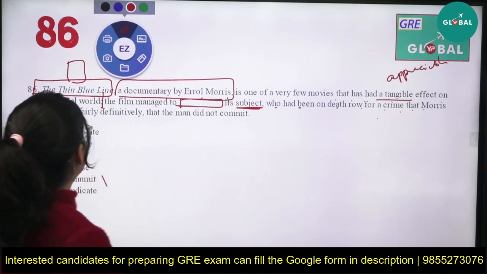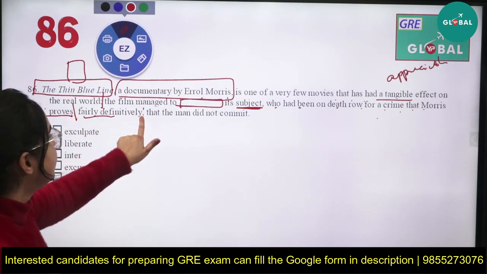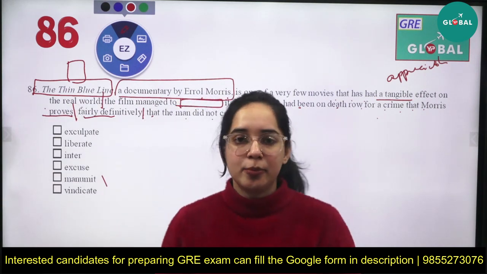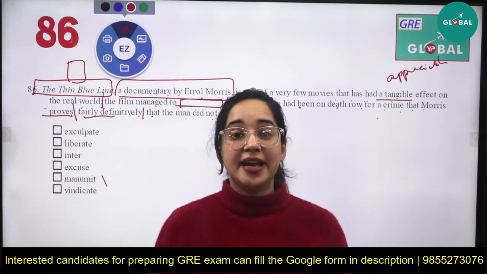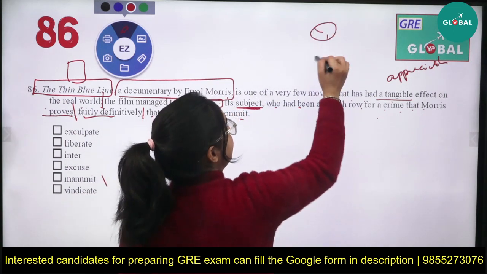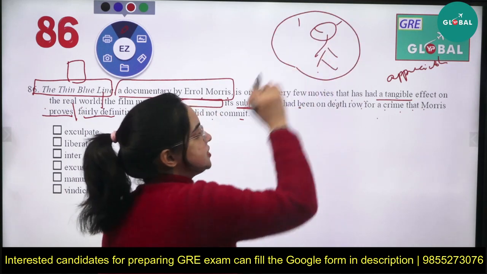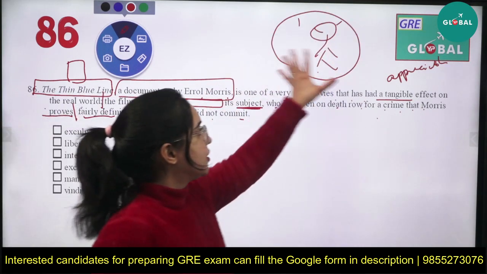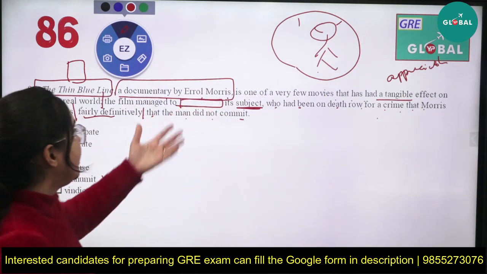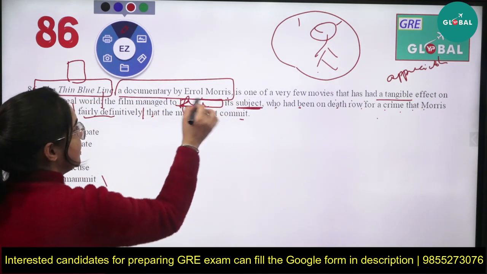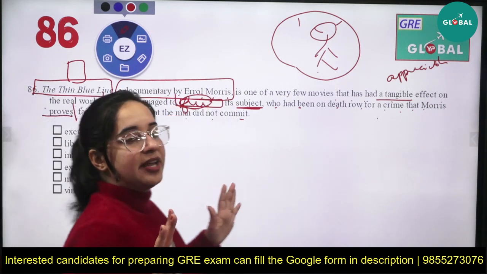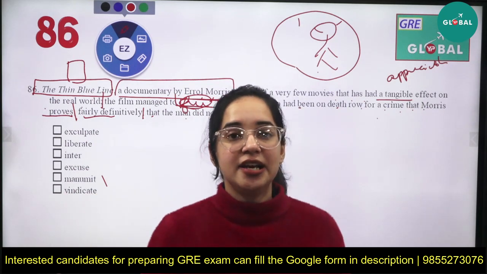That Morris proves fairly, definitively that the man did not commit it. But in this documentary, at the end it was proved that the man did not commit that crime, right? So if a person who was charged with committing a crime later turns out not to have committed it, then obviously his sentence will be reduced, his penalty will end, he will be free, he will be released. They freed the subject from all the allegations, all the blames. No accusation or charge remains on that person.